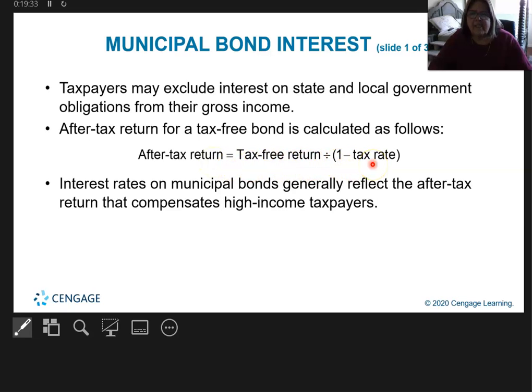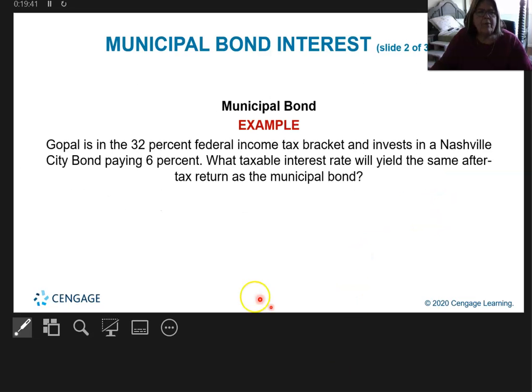And there's a formula here: after-tax return equals the tax-free return divided by 1 minus the tax rate. And this is how the tax-free bond is calculated. It's kind of complicated, but let me show you an example of it.